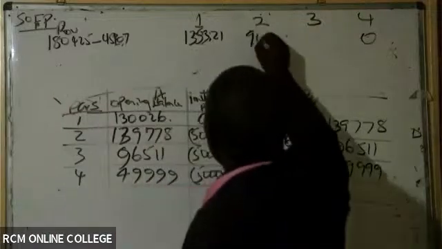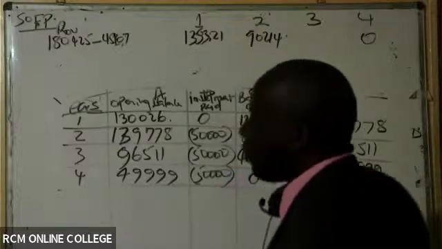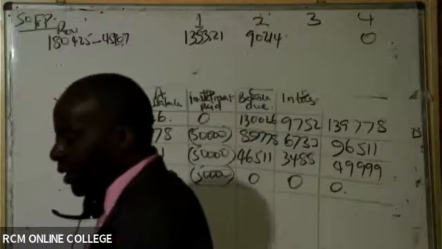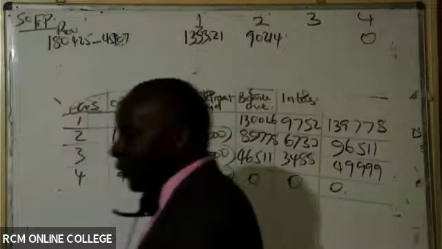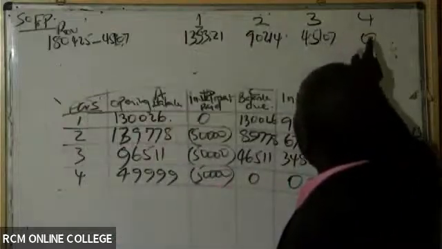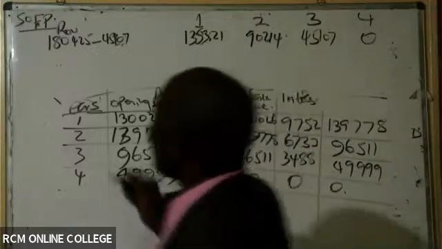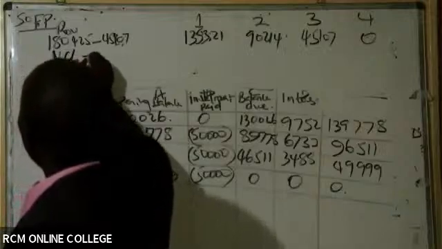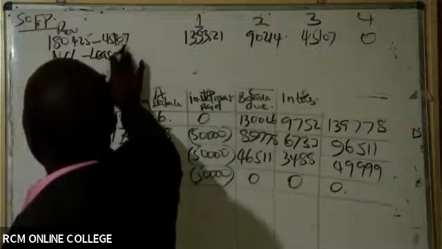So 9214 is more than 45107. So 45107 remains. Even if there are rounding off errors, there you write 0. From there we have the non-current liability, what we call the lease obligation.